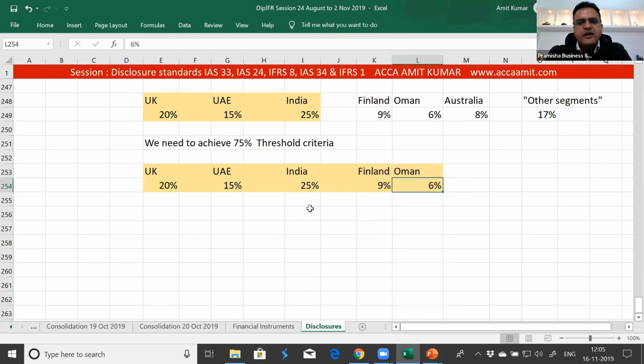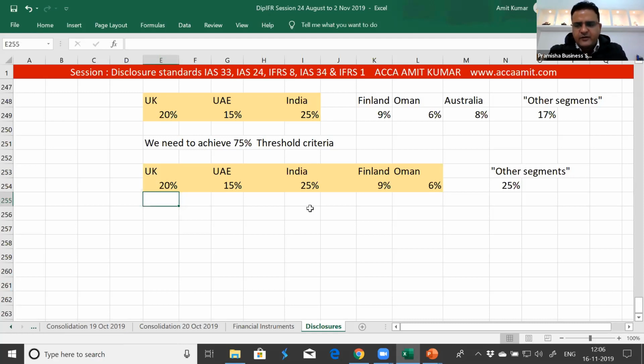If they enable us to meet the 75% threshold, all other segments will then be represented by 25%, becomes all other segments. This is how we'll be meeting the 75% threshold criteria and present our reportable segments.